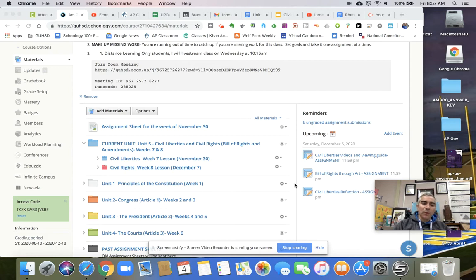And so, what I want to do this week is go over civil rights, what we're going to be working on, and how we're going to be wrapping up the course. For the week of December 7th, you're going to be doing civil rights work. And then all that we have left after this week is finals week. I'll touch on that in just a moment. But let's look into your work.